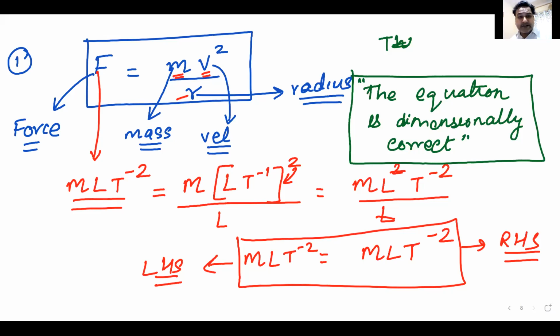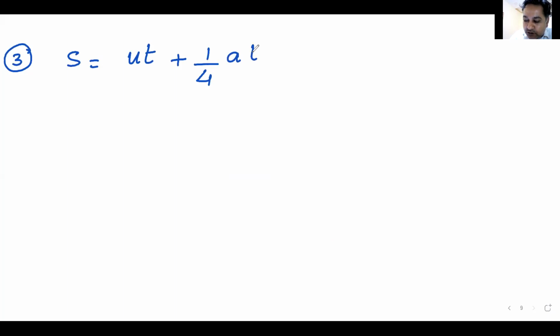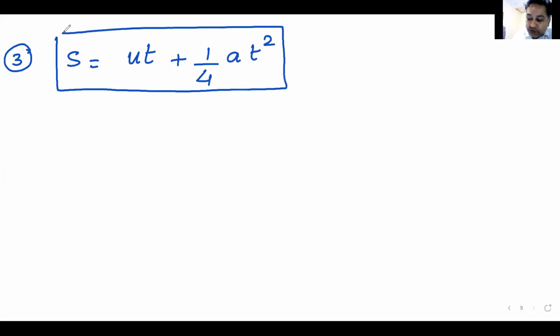Okay. One more example before we part. Someone said dimensionally correct, but not physically correct. I'll come to that. Check for this equation: S is equal to UT plus 1 by 4 AT squared.